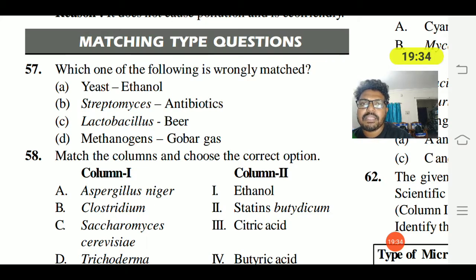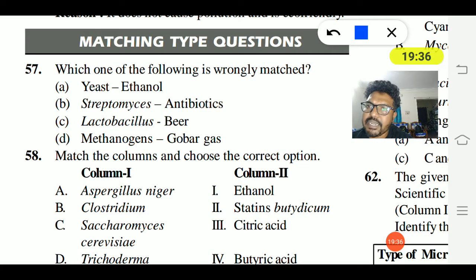Option D, methanogens and gobar gas, is right. Streptomyces and antibiotics is right. Yeast and ethanol is right. Option C, look here, Lactobacillus must be milk. If it is beer, that must be yeast. So option C is wrongly matched.